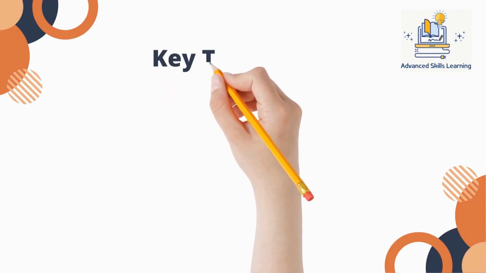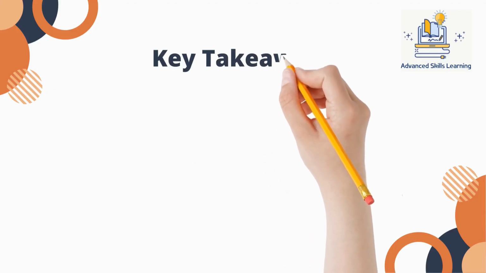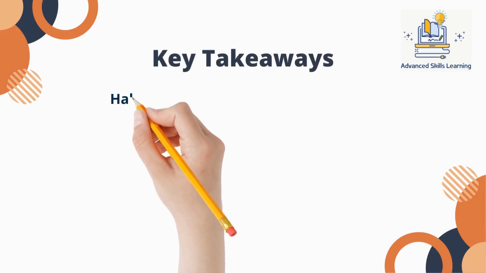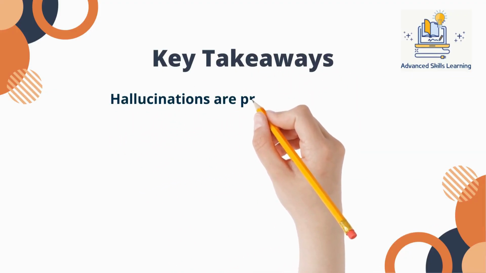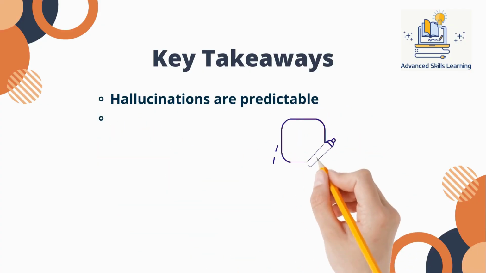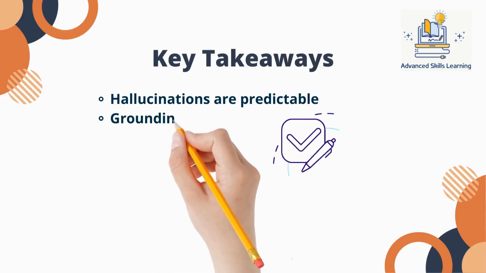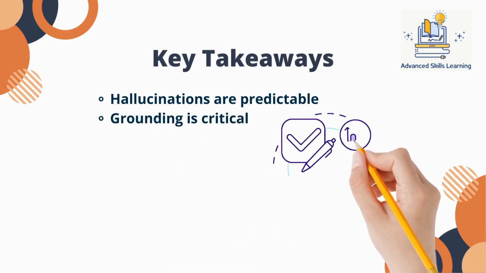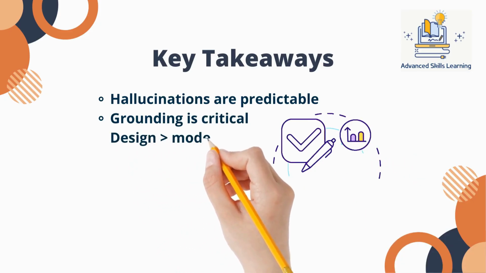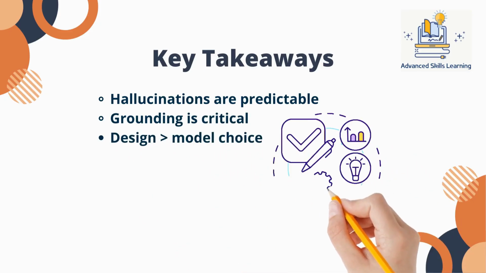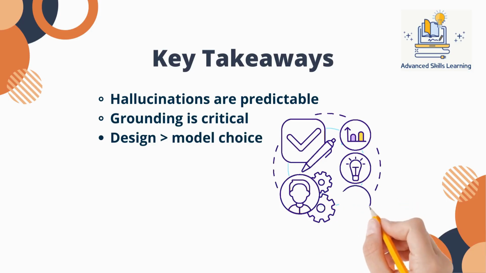Let's summarize the key takeaways. Hallucinations are predictable, not random. They occur when models lack context, grounding, or constraints. Grounding through retrieval is one of the most effective ways to reduce hallucinations. Constraints and guardrails improve reliability and safety. And thoughtful Gen AI system design matters more than simply choosing a larger model.